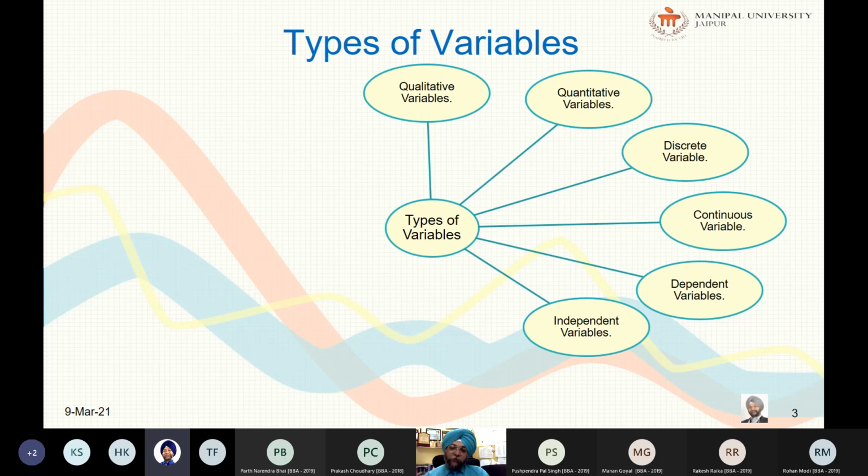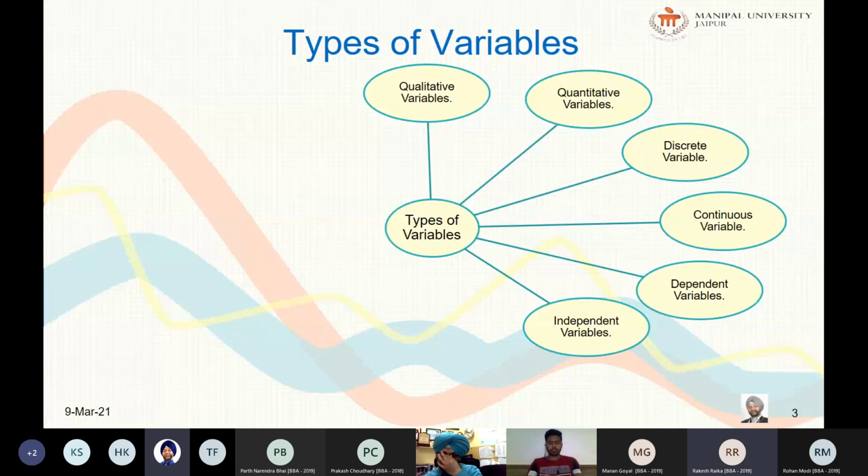What is dependent? Lung cancer is dependent on smoking, or smoking is dependent on lung cancer? Tell me, which is the dependent variable? Smoking, sir. Is smoking a dependent variable or an independent variable? The more you smoke, the more... Yes, sir, lung cancer is dependent. Yes, it is dependent on smoking. Smoking is an independent variable, na?